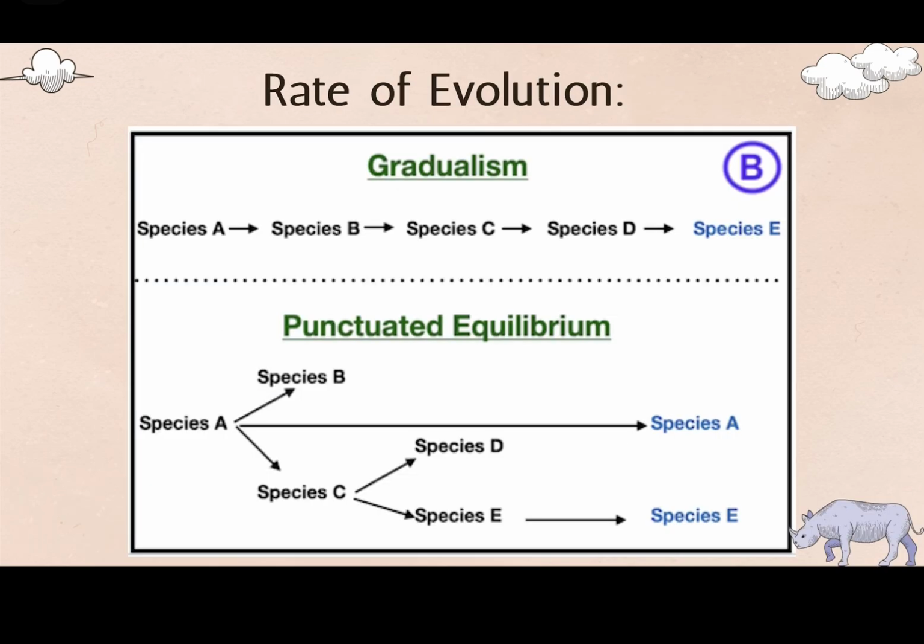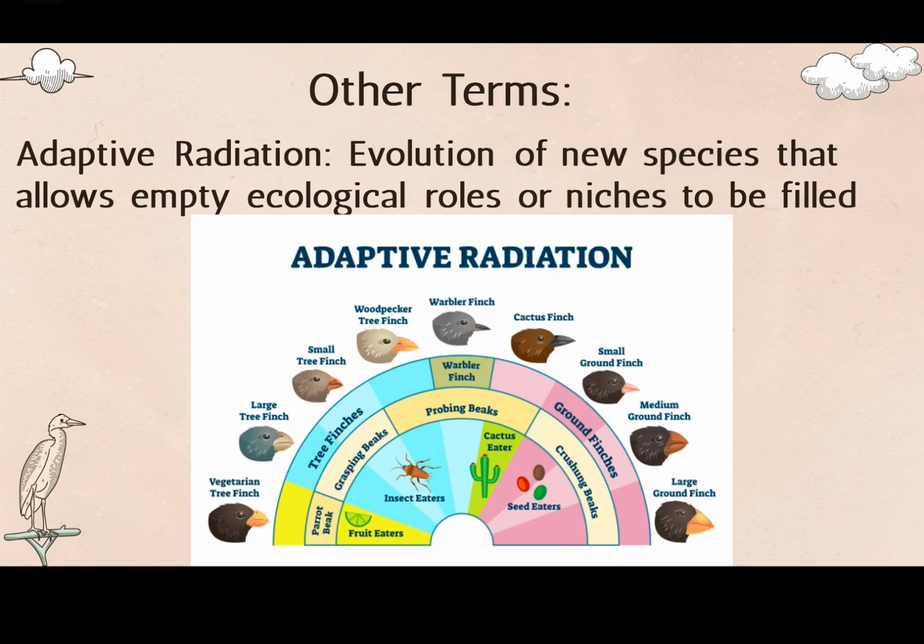And then we have rates of evolution. There are 2 types: gradualism and punctuated equilibrium. In gradualism, there are gradual changes in species over the years, and this process follows natural selection, whereas punctuated equilibrium is when there's stasis, which are periods of little to no change, and when there is change, it is rapid. Another term is adaptive radiation, which is the evolution of new species that allows empty ecological roles or niches to be filled.